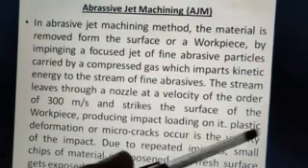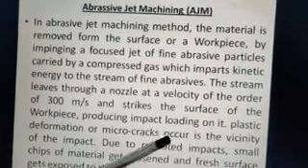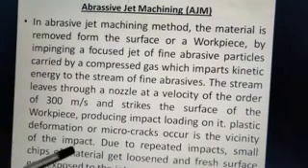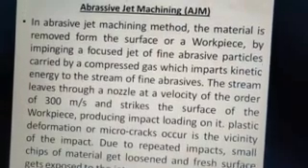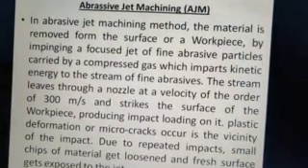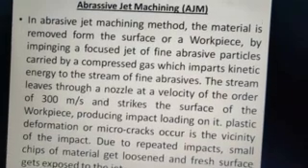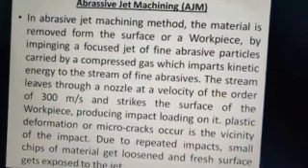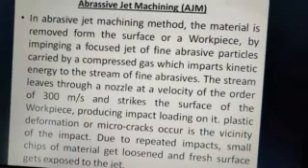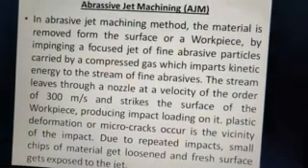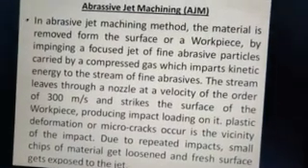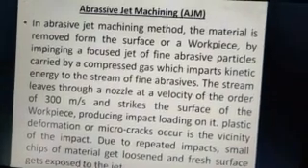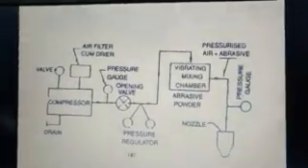As a result, plastic deformation or micro cracks may occur in the vicinity of the impact. Due to the repeated impacts, small chips of material get loosened and fresh surface gets exposed to the jet. So it is basically an etching technique which is made use of in abrasive jet machining. We can see a schematic of abrasive jet machining.